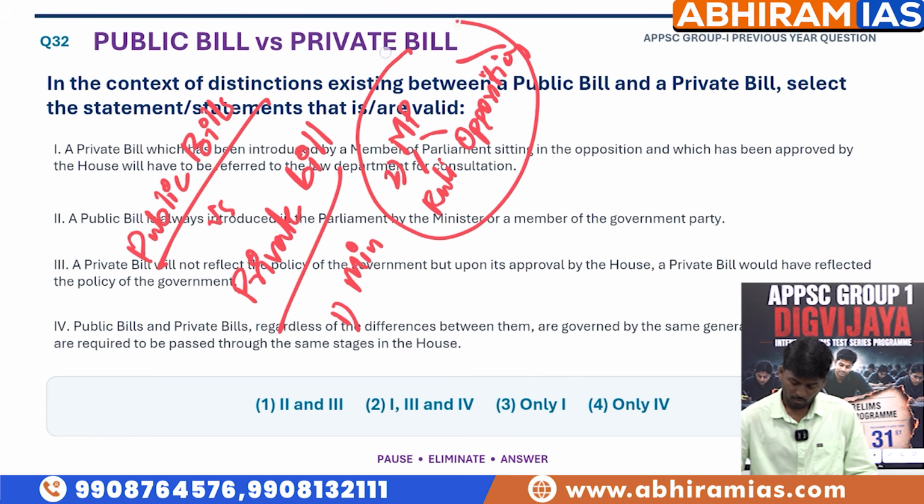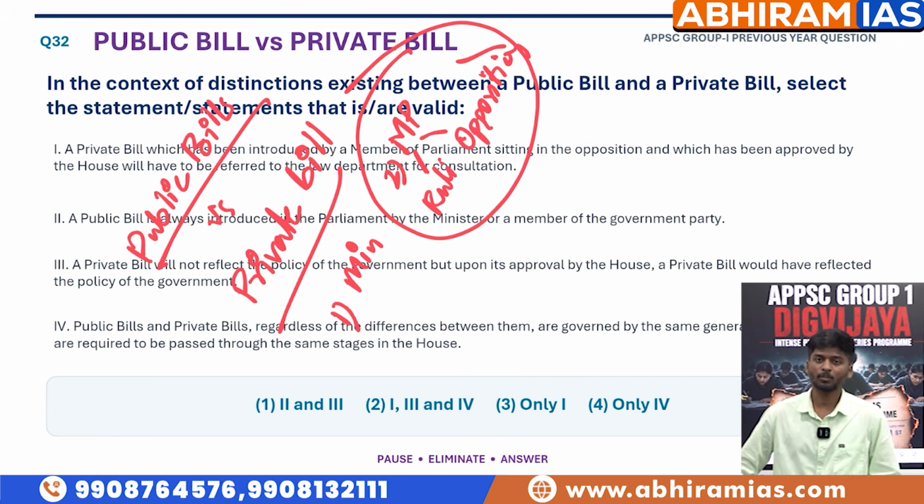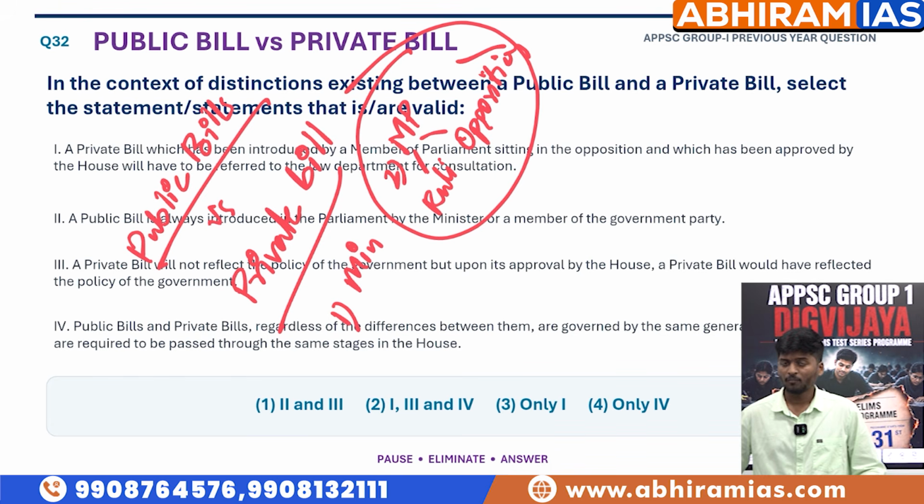So any person who is not a minister, who is not a part of the council of ministers or the cabinet, will be a private member. So any MP, whether he is from the ruling party or an opposition party, if that particular MP introduces a bill, proposes a certain bill in the parliament, then it will be called a private bill. Okay, that is the first difference.